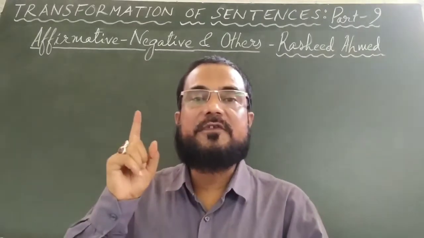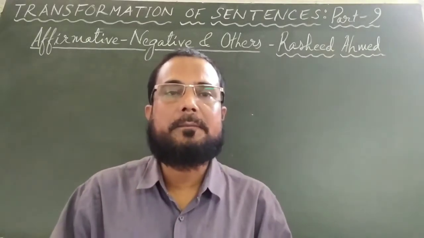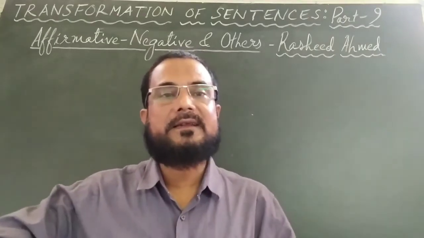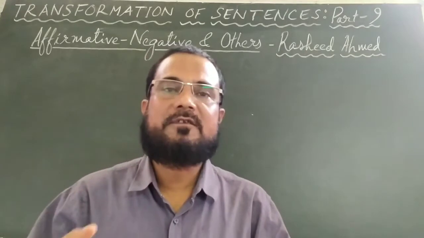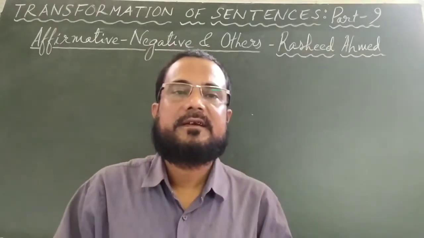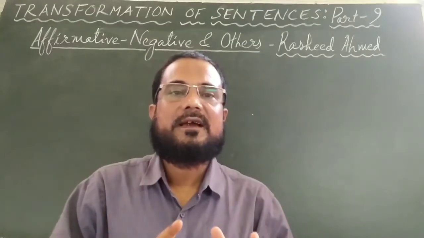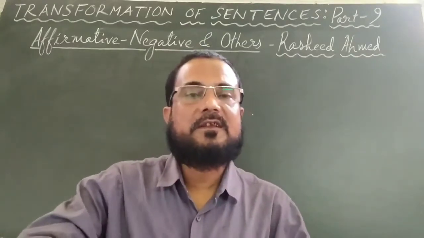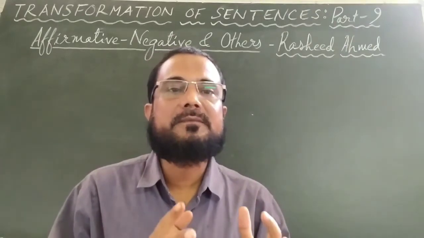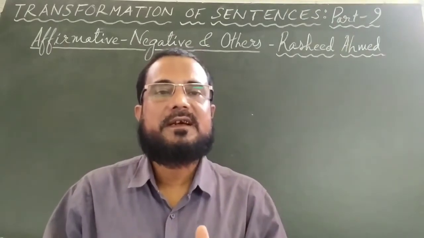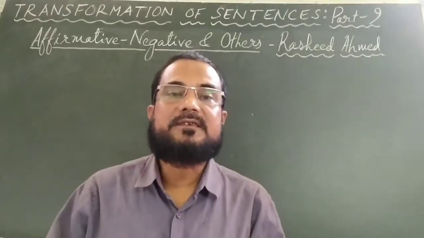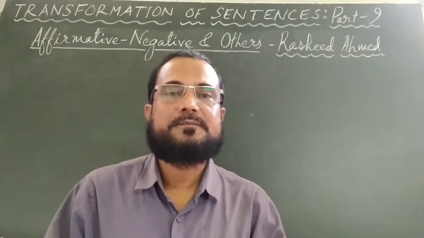And so far as these 5 types of sentences are concerned, assertive, imperative, interrogative, optative and exclamatory, each of them can be either affirmative or negative. For example, he came yesterday, assertive sentence. He did not come yesterday, that is also an assertive sentence. But the first one is assertive affirmative. The second one is assertive negative.